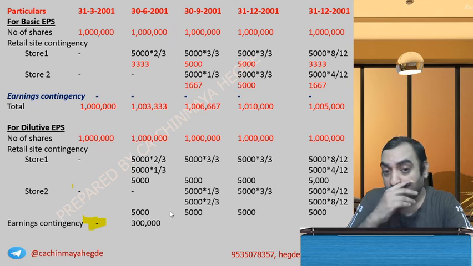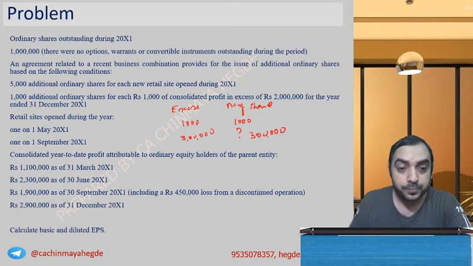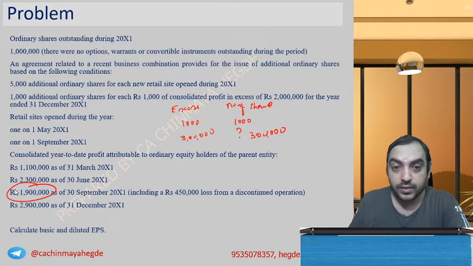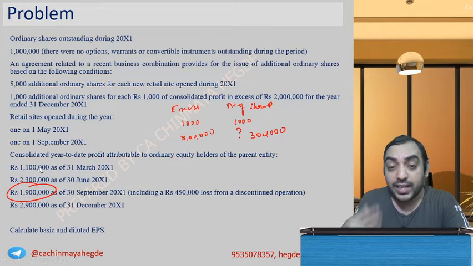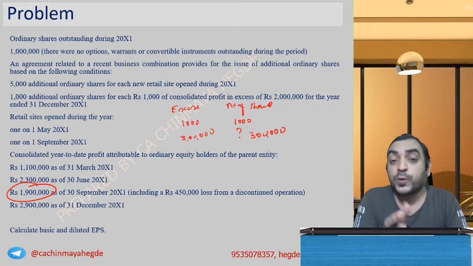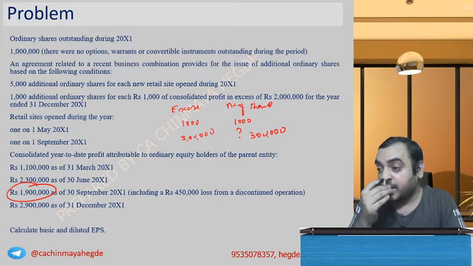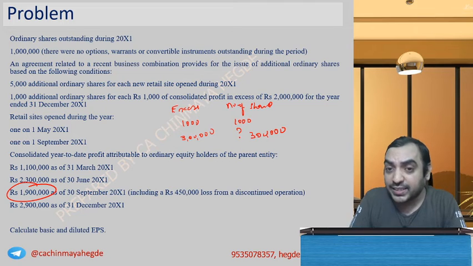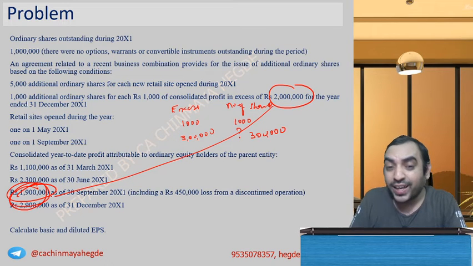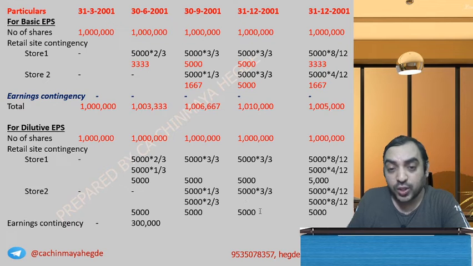Now 30th of September. What happened on 30th of September? It became 19 lakh. That means what? If the September end were supposed to be the contingency period end, is this satisfied? 20 lakh and 19 lakh, below, no excess, zero excess, not satisfied. So as on this date, number of shares will be 0.